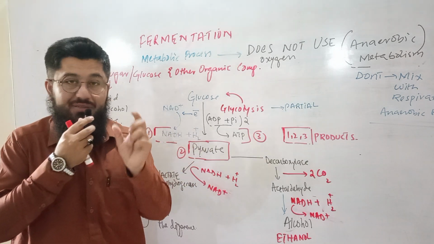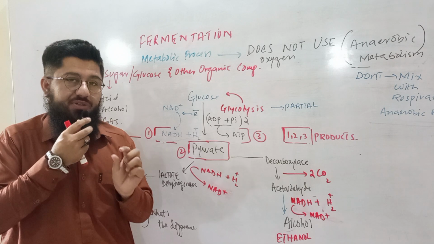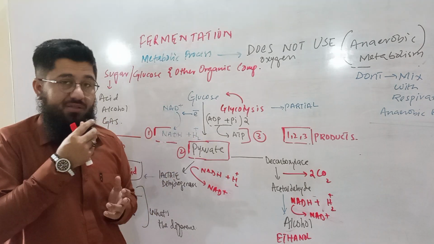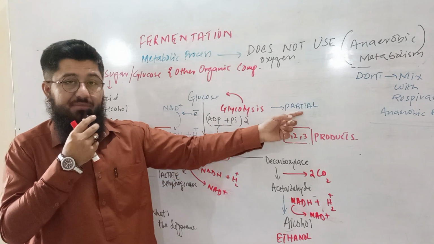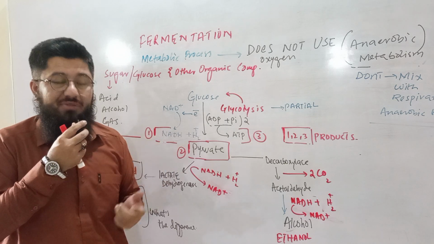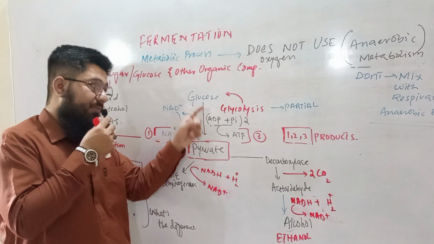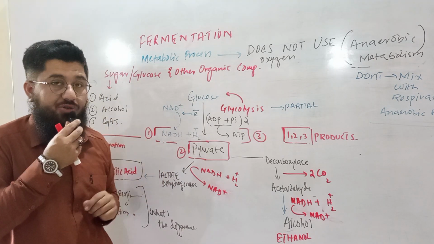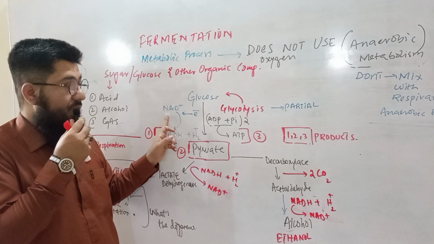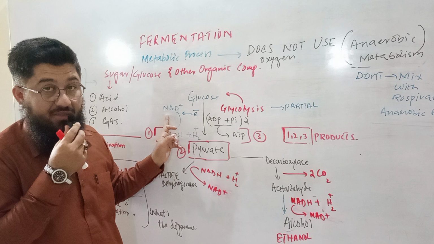Now this ATP is an energy packet, and this is a very minor amount of energy. Two ATPs are synthesized here. This is partial glycolysis, and during it only two ATP are synthesized, which is very little. In the meanwhile, electrons are released, and those electrons will be gained by NAD positive. Remember, this process is happening in the cytoplasm of the cell.